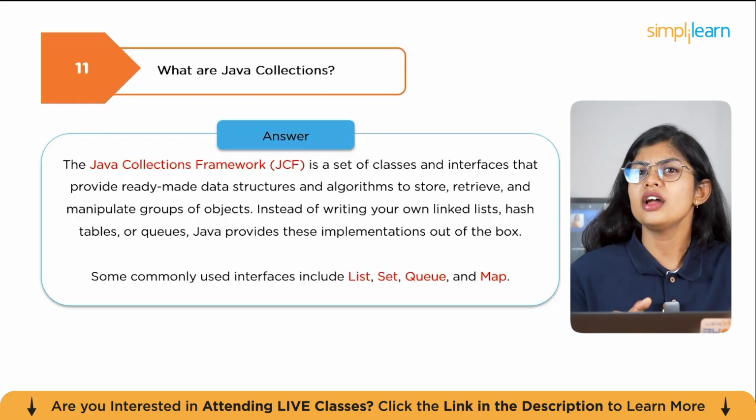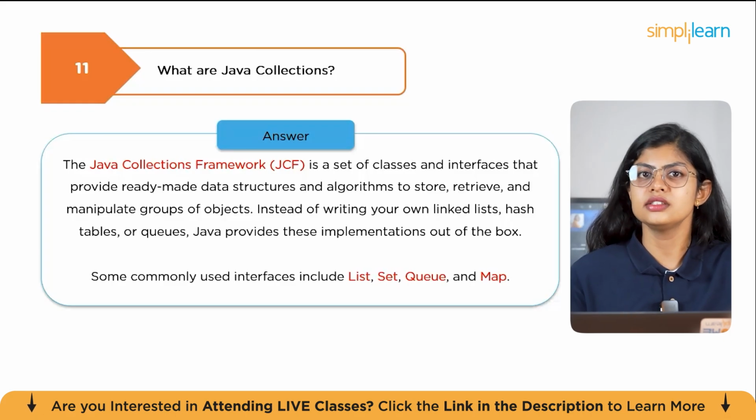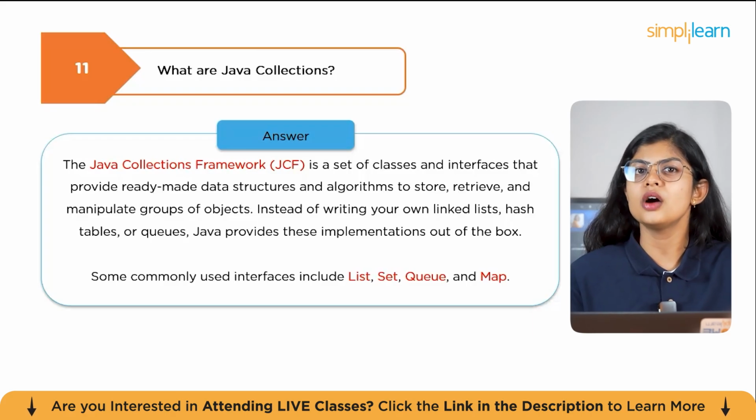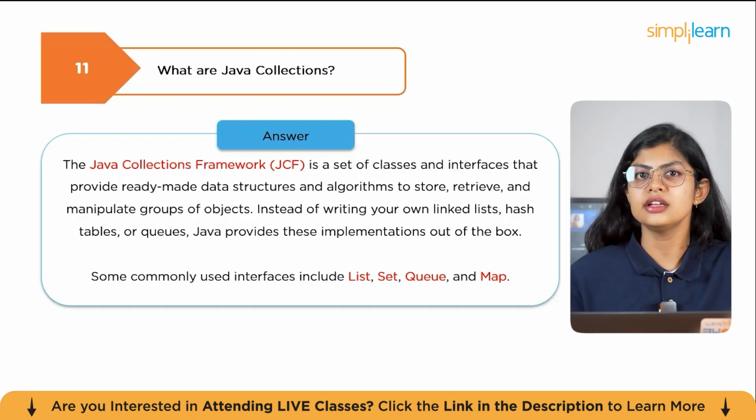Their implementations are classes like ArrayList, HashSet, PriorityQueue, and HashMap. The collection framework also offers utility classes like Collections and Arrays for sorting, searching, and synchronization. For example, using ArrayList<String> names = new ArrayList<>() allows dynamic resizing and built-in methods like .add, .remove, or even .contains.